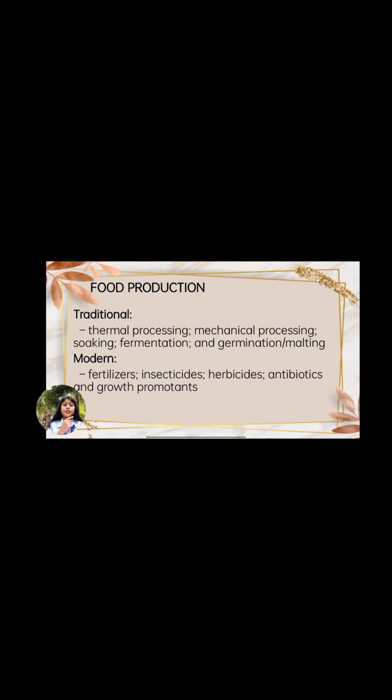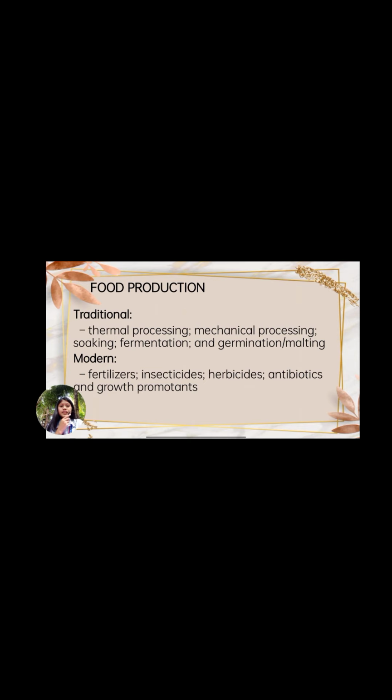Food production has three types. These are the primary, secondary, and tertiary. Primary food production turns agricultural products into something that can eventually be eaten. An example is milling grain to create flour.